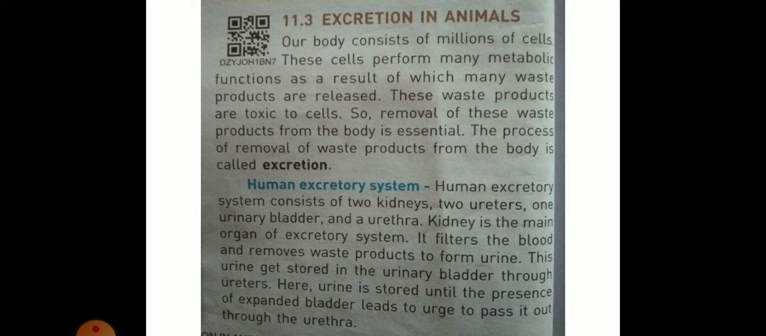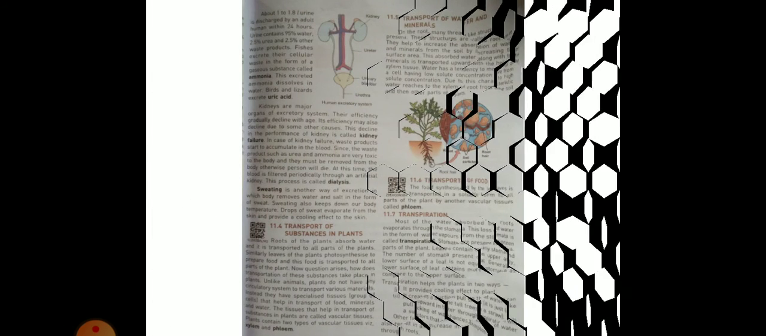Here, urine is stored until the presence of expanded bladder leads to the urge to pass it out through the urethra. About 1 to 1.8 liters of urine is discharged by an adult human within 24 hours. Urine contains 95% water, 2.5% urea, and 2.5% other waste products.